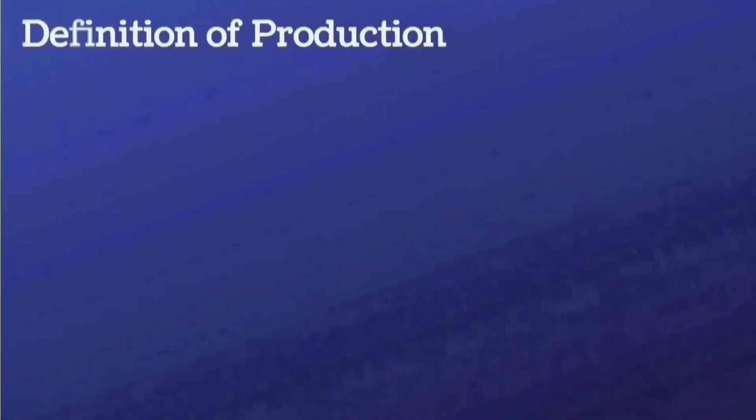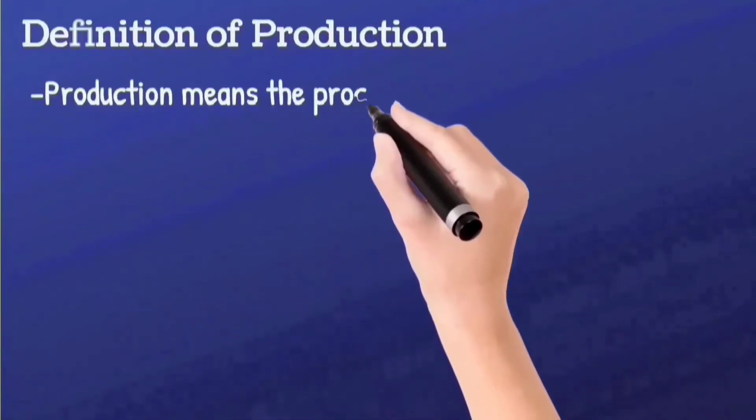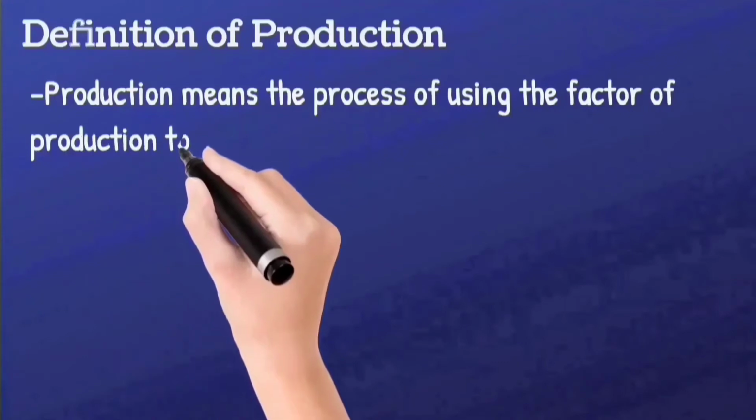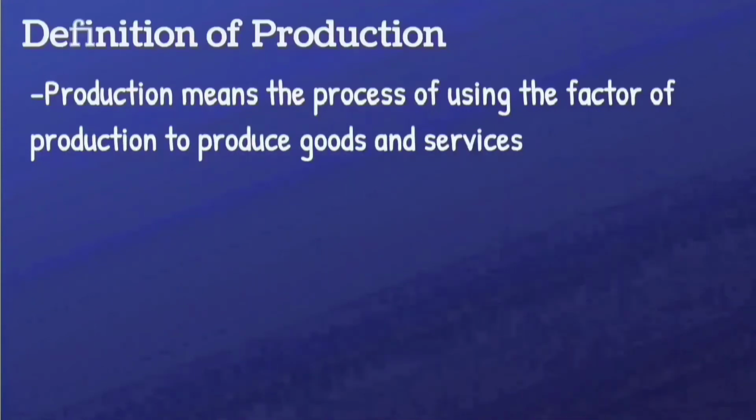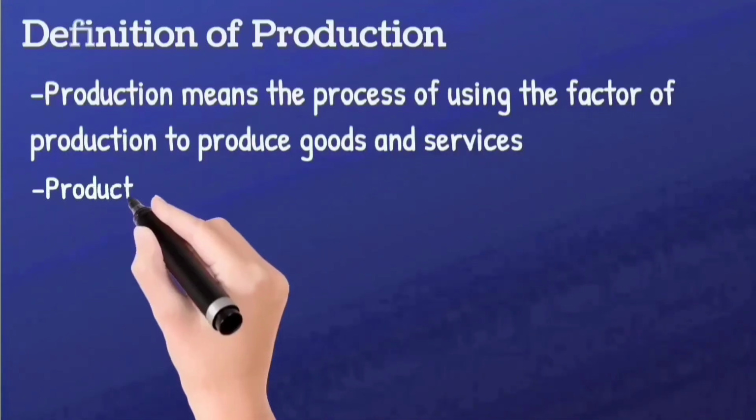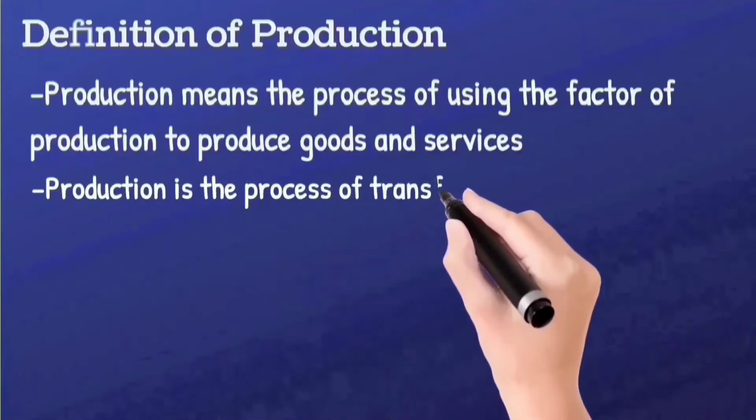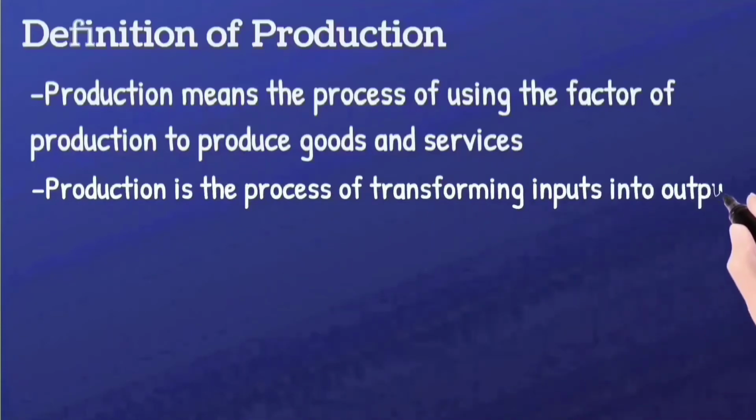Definition of production. Production means the process of using the factors of production to produce goods and services. Production is the process of transforming inputs into output.